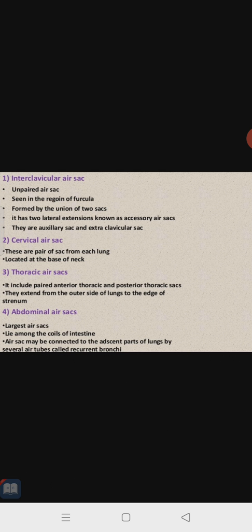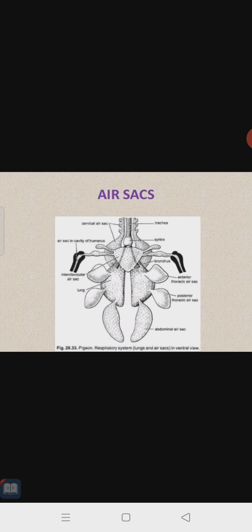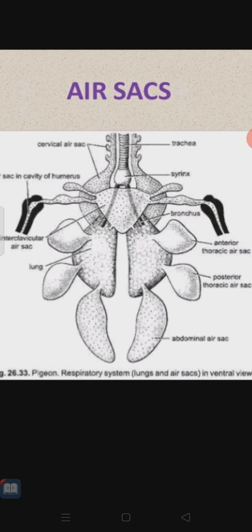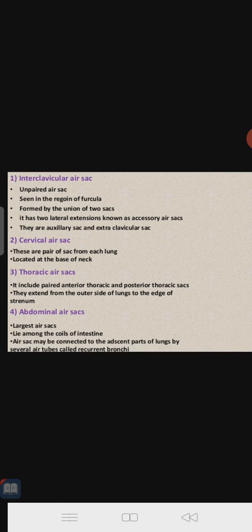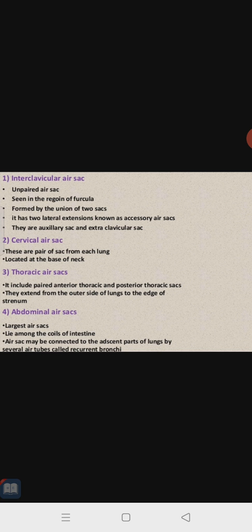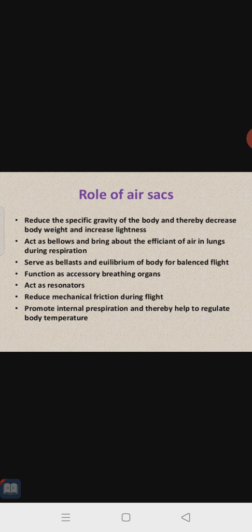Abdominal air sacs are the largest air sacs; they lie among the coils of the intestine. Coiling structures take place in the intestinal region, so that's why it is the biggest one. These air sacs may be connected to the adjacent parts of the lungs by several air tubes called recurrent bronchi.